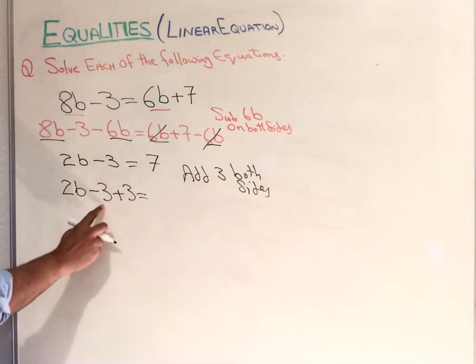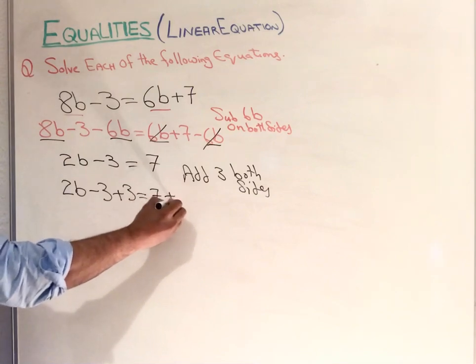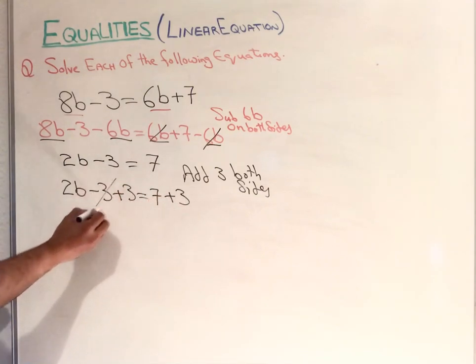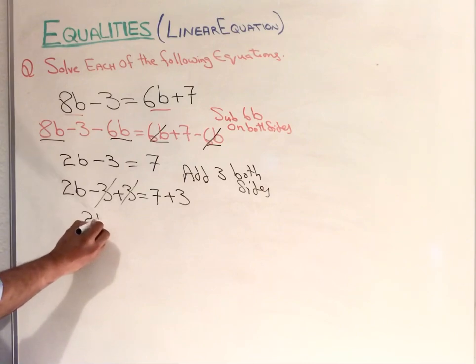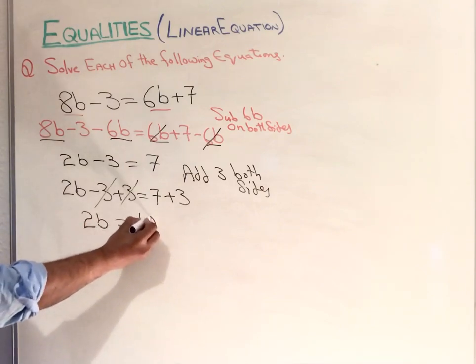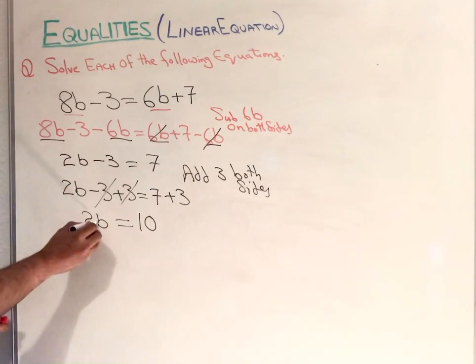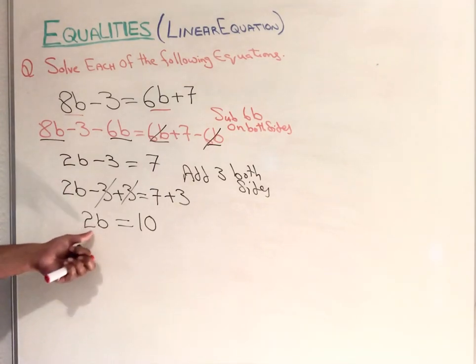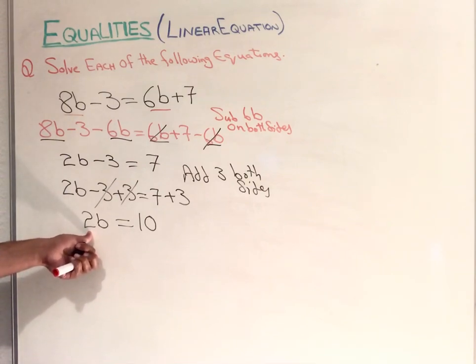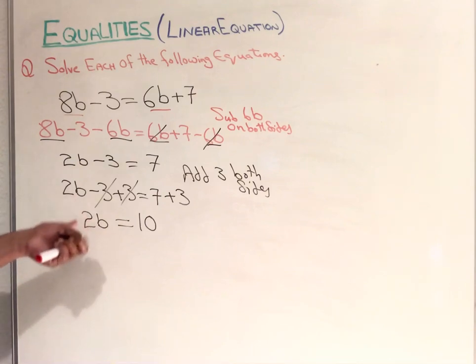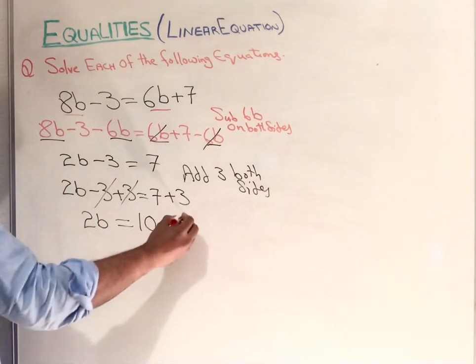When we're adding 3 on both sides, you can see in here, 2b minus 3 add 3, that's the one thing that happens. Second, 7 plus 3. Now that positive and negative cancel, we got 2b equal 10. Now we have to find only the variable value, which is b, and 2 is multiplying, so we need to remove that 2 from here. The opposite of multiplying, we can divide by 2.